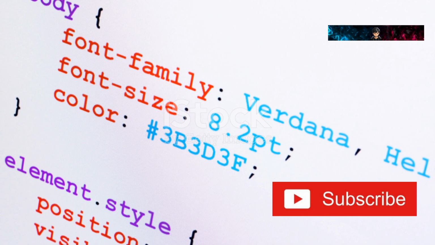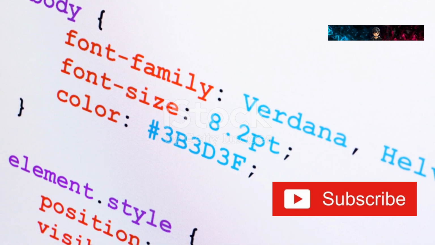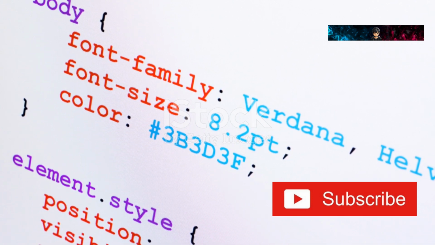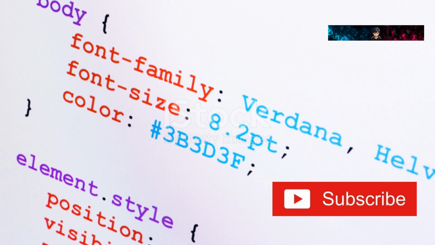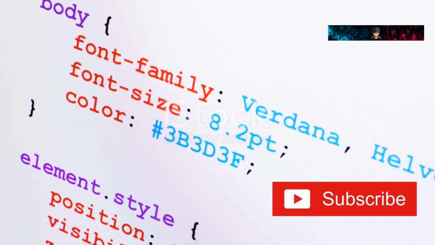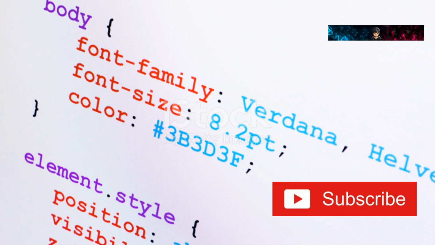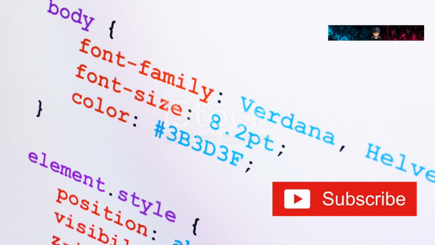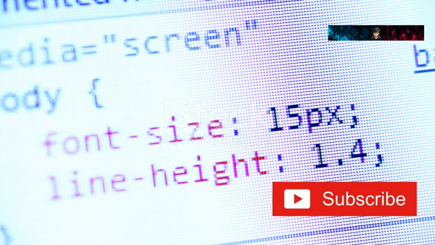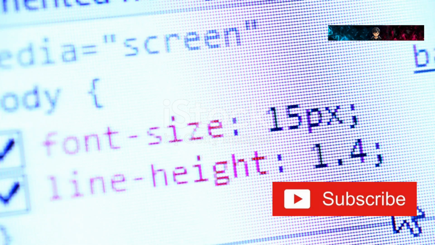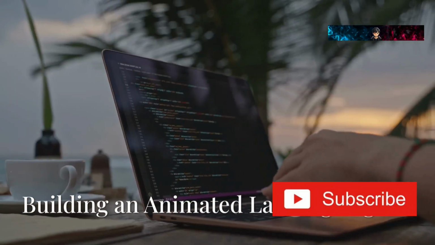Pseudo-elements, denoted by a double colon, provide us with even more control over the styling of specific parts of an element. In this example, we use the ::before pseudo-element to insert a quote character before the element. We can also use ::after to insert content after an element. Pseudo-elements are incredibly powerful for styling elements without adding unnecessary markup to our HTML.